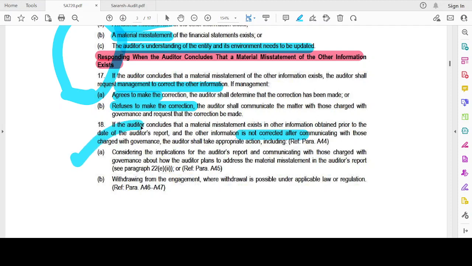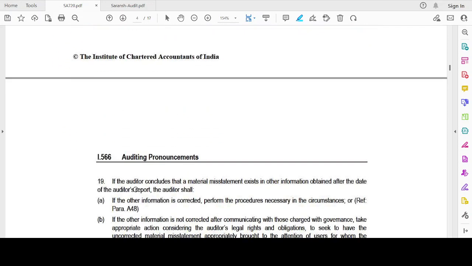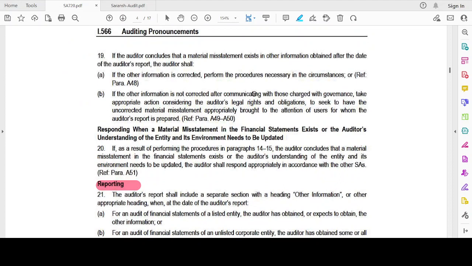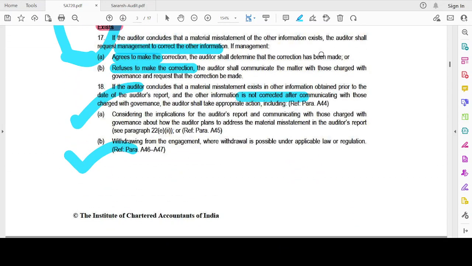he could consider the implications for the auditor's report and communicating with TCWG about how the auditor plans to address the material misstatement in the auditor's report, or else he could withdraw from his engagement when the withdrawal is permissible under the law or regulation. If the auditor concludes a material misstatement exists in other information obtained after the date of the auditor's report, I could modify my report, or I could consider the implications of the report and discuss it with the TCWG, or else I could withdraw.